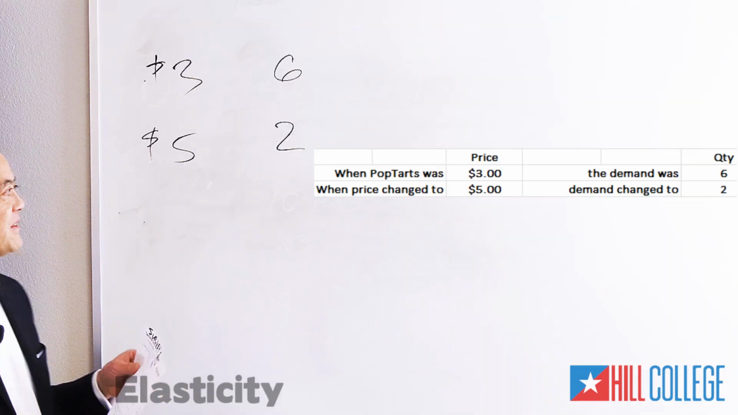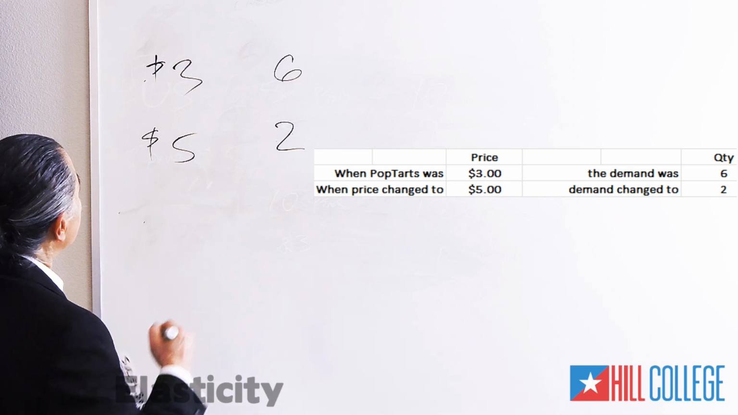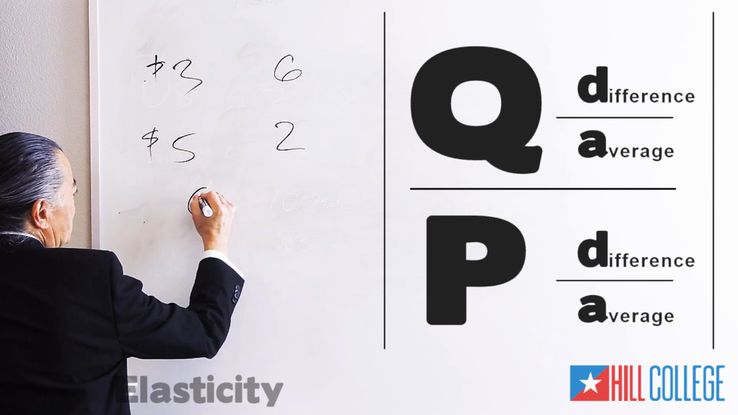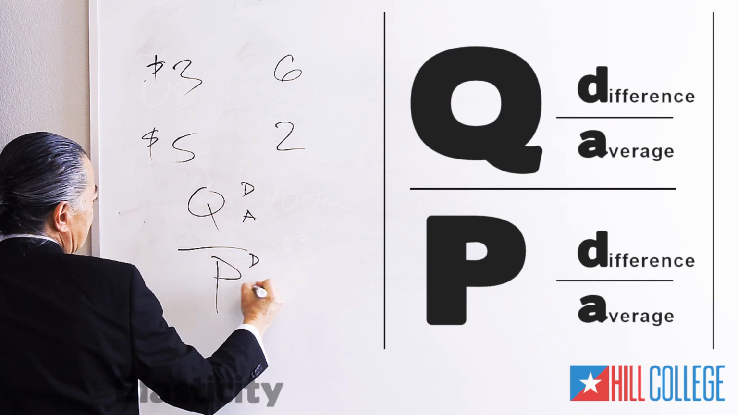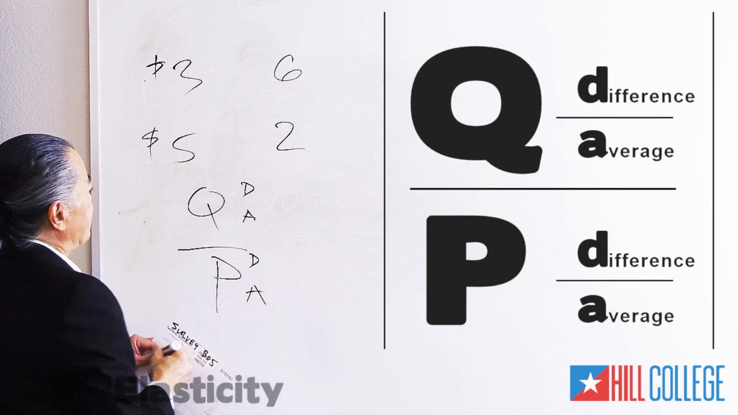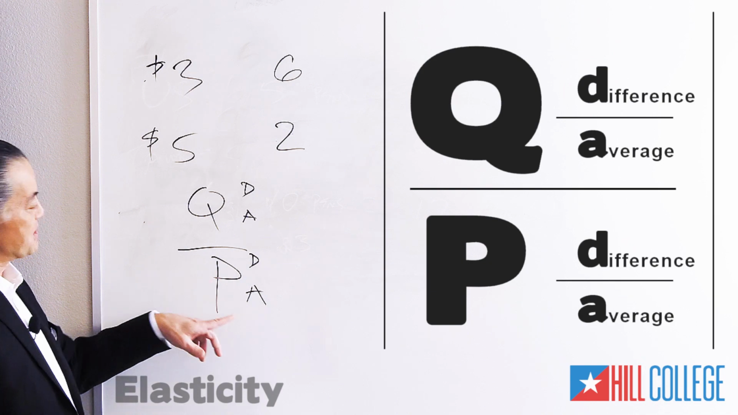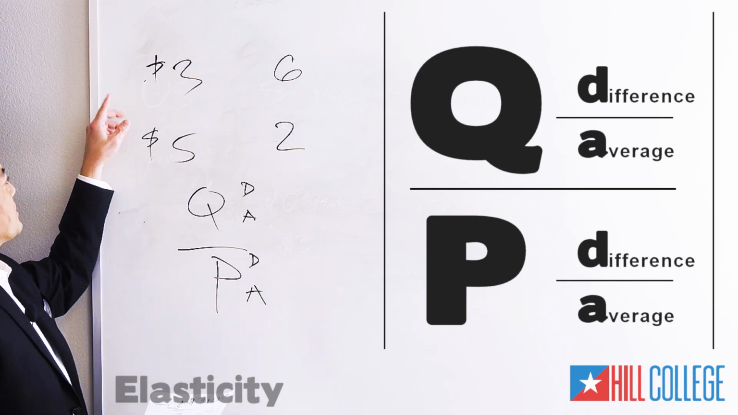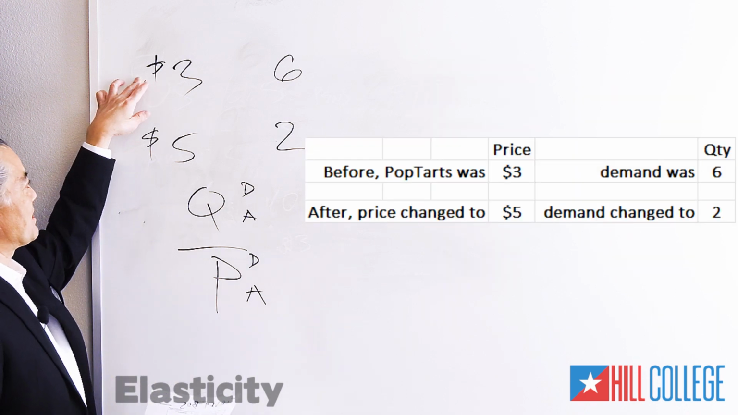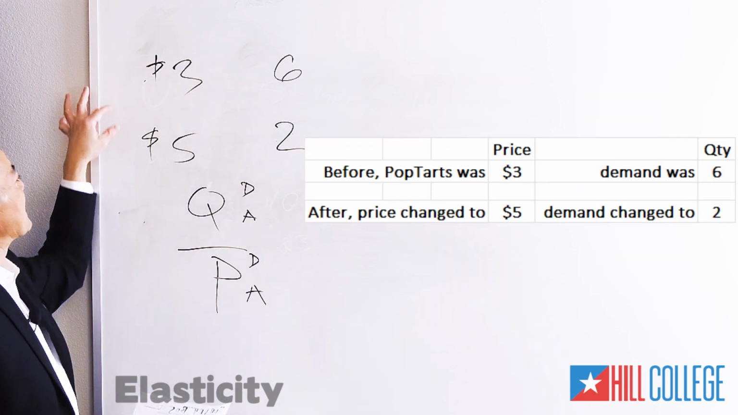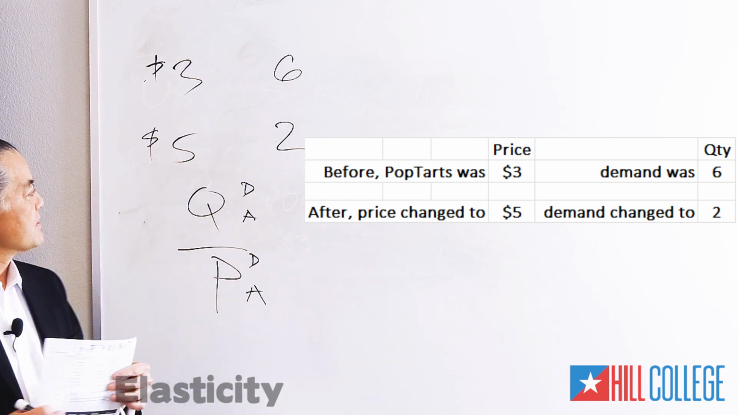So how do we find the coefficient? We need to remember our QP-Dada formula: the quantity difference over the quantity average, over the price difference over the price average. This is like a before and after scenario. Before it was $3 and they demanded 6, and then it became $5 and demand changed to 2.